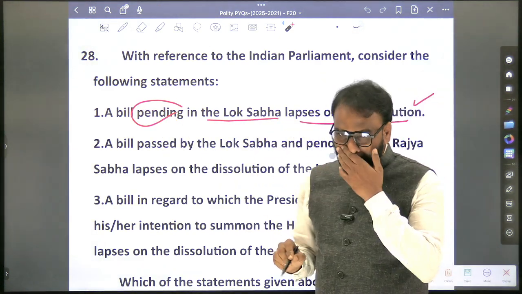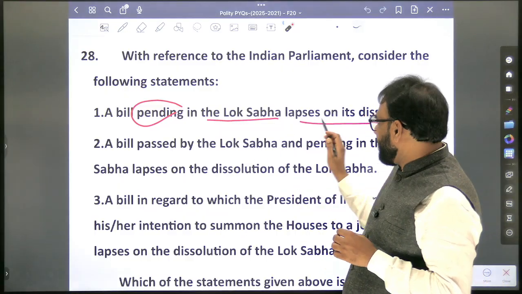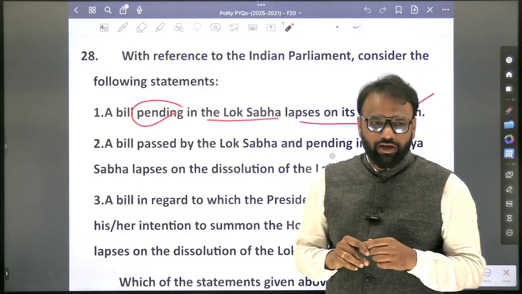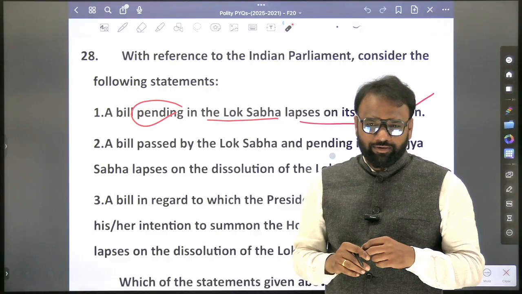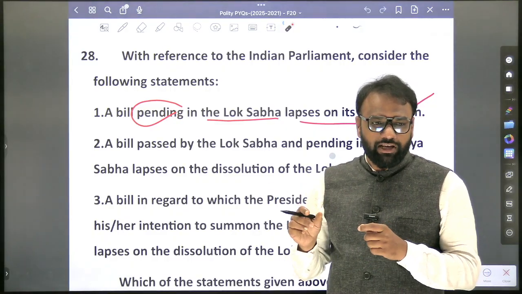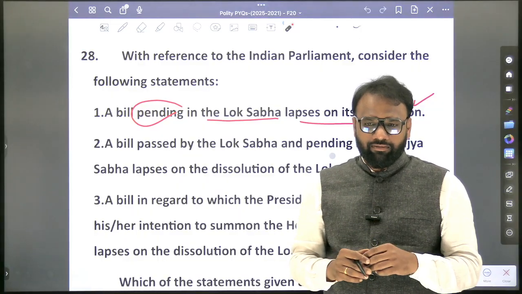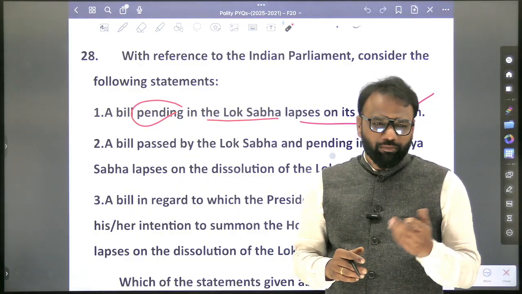A bill pending in the Lok Sabha lapses on its dissolution. What does it mean? True or false? True. So, what are the chances of this bill, whether it has been introduced in Lok Sabha or it has been introduced in Rajya Sabha? Both the cases are possible.